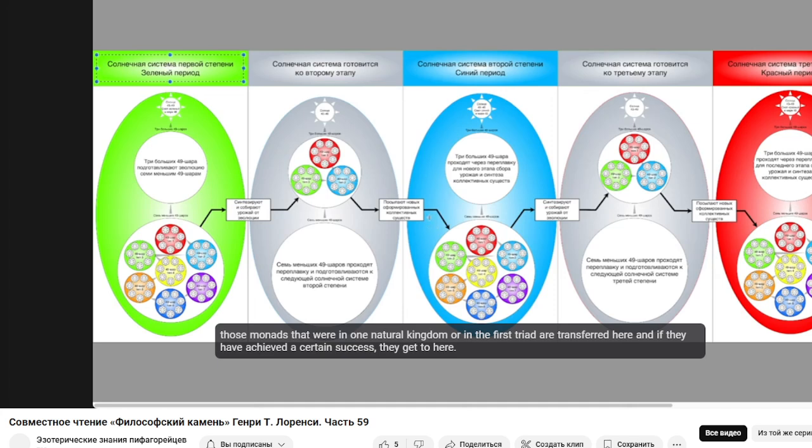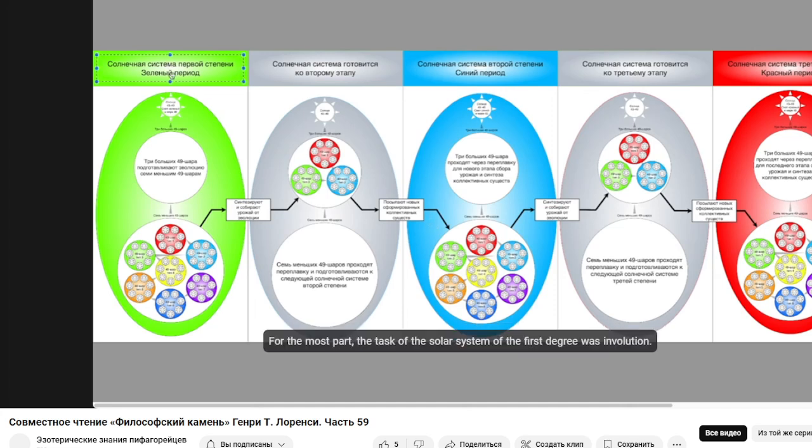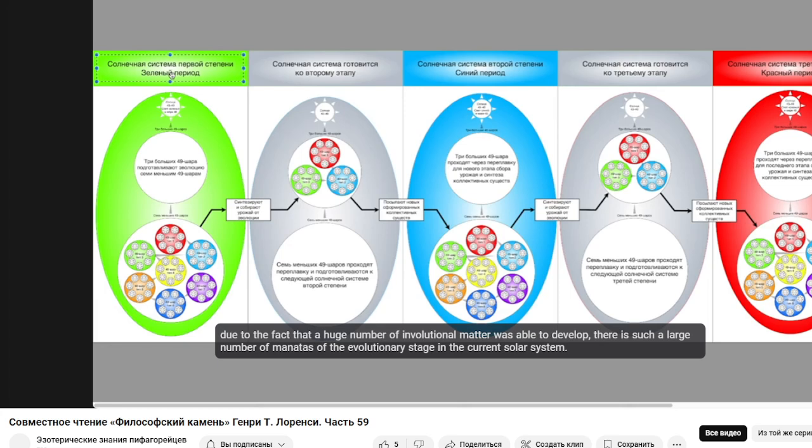For the most part, the task of the solar system of the first degree was involution. Due to the fact that a huge amount of involutional matter was able to develop, there is such a large number of monads of the evolutionary stage in the current solar system.